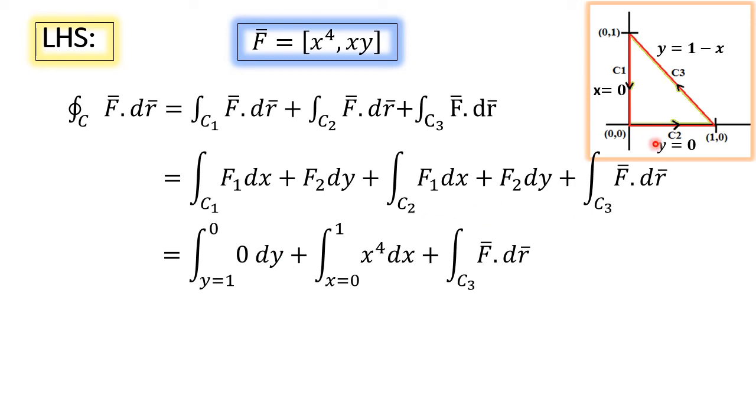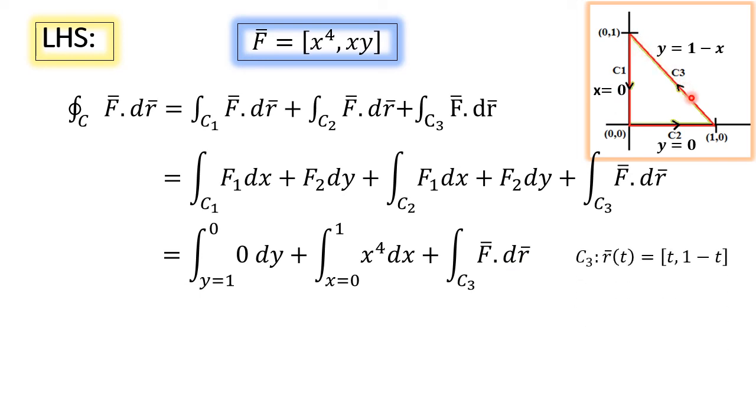Now, we will see how to evaluate the integral over C2. On the curve C2, y equal to 0. x varies between 0 to 1. So f1 dx is x power 4 dx plus f2 dy. f2 is xy, and on the curve C2, y is 0. Therefore, we get plus 0. So the second integral, the integral over C2, is simplified as the integral of x power 4 dx, x varying between 0 to 1. Now we are going to see how to evaluate the integral over C3.